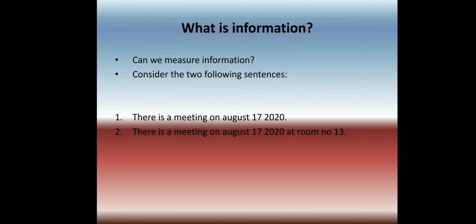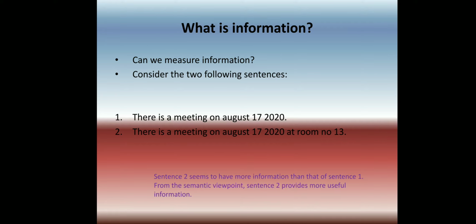Look at these two sentences. We can say that the first sentence has some information, but compared to the first sentence, the second sentence has more useful information, because the first sentence only gives when the meeting will happen, but the second sentence gives both when and where the meeting will happen. So we can say that the second sentence has more information compared to the first.